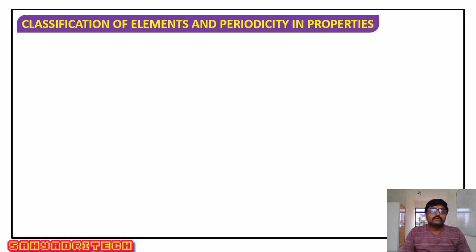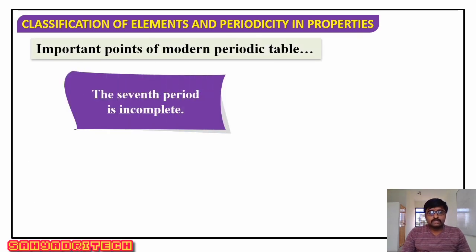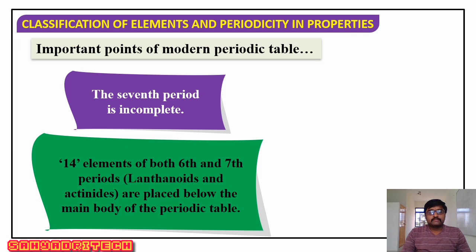Well, further, regarding periods, the seventh period is the incomplete period of the periodic table. So what is one more important thing here regarding periods? The seventh period is incomplete in the periodic table. So that is one more important thing.